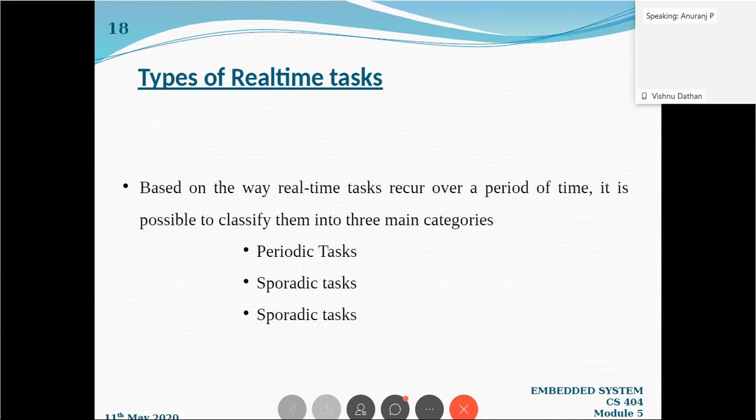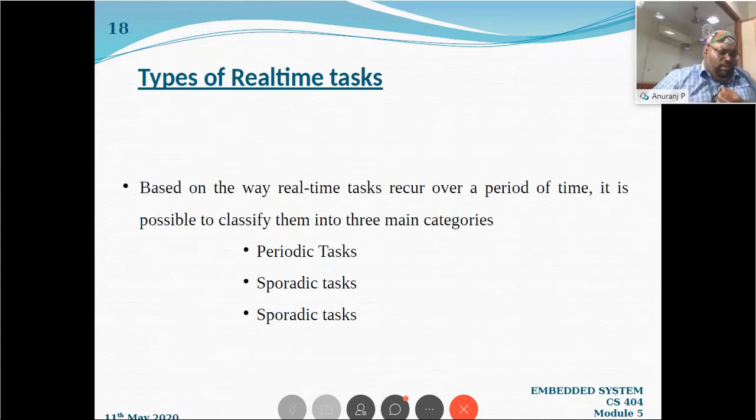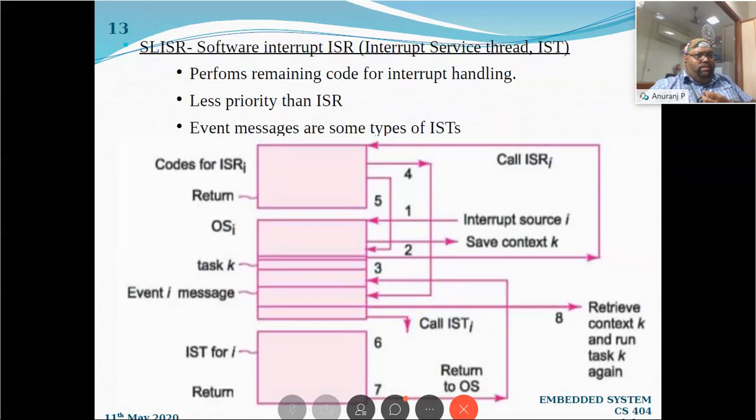Can an ISR be interrupted? Yeah, obviously. I can design an operating system in such a way that an ISR can be interrupted, or I can design an RTOS in such a way that it should mask.